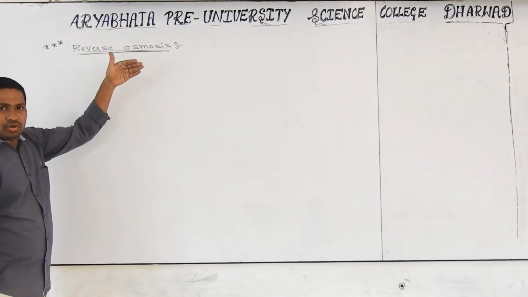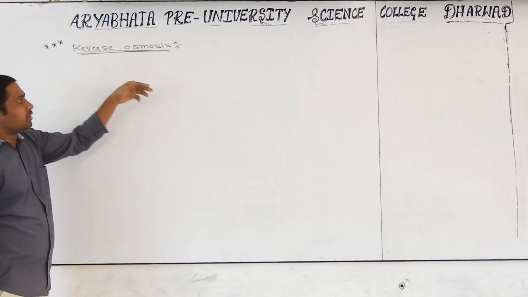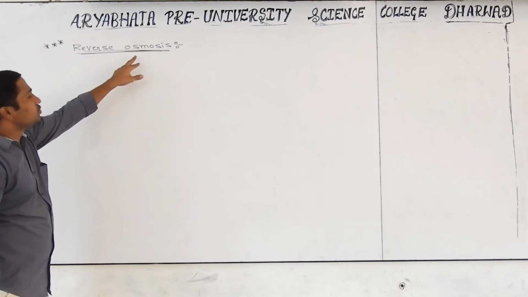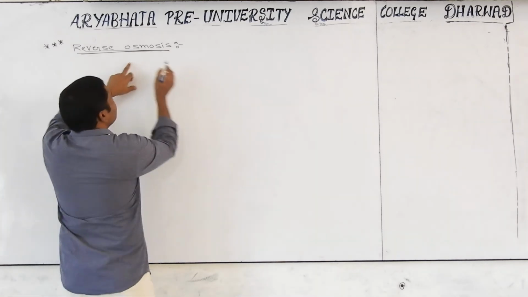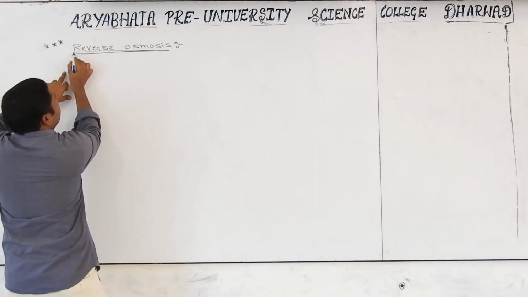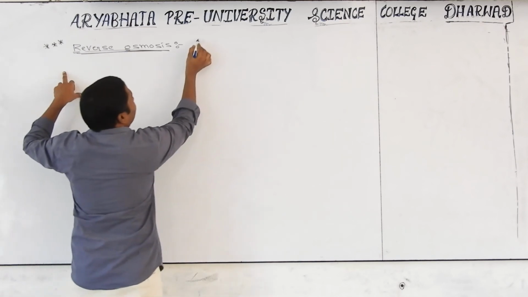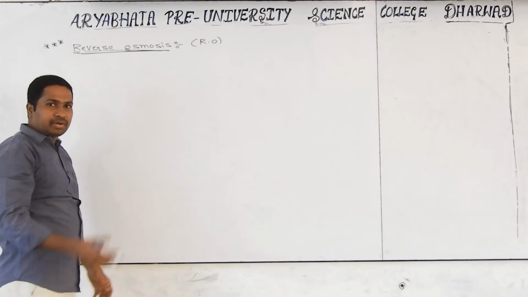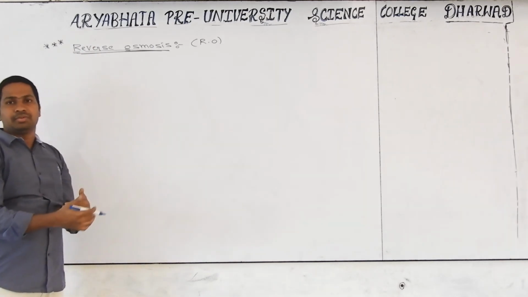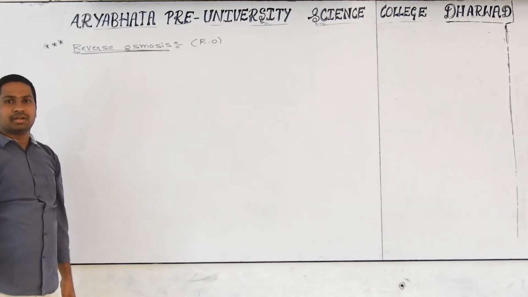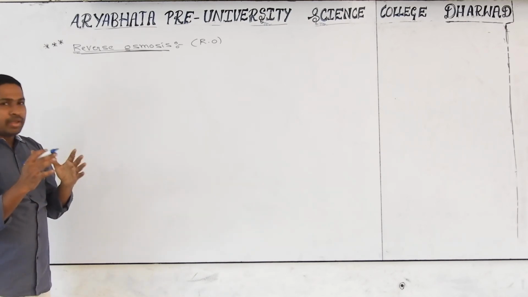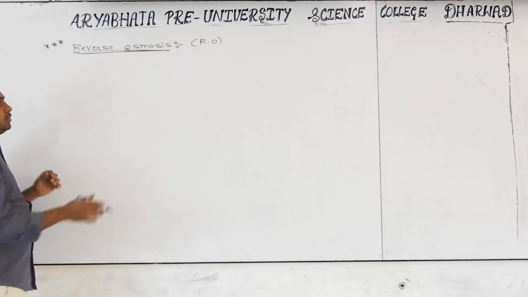Based on this osmosis phenomenon, osmotic pressure, we have one more small concept very helpful in our daily life: reverse osmosis. The shortcut way we call it is RO. In our daily life, for drinking or purification of water, the system we are using is nothing but the RO system, reverse osmosis. Okay, what is this reverse osmosis? I will explain, see carefully.